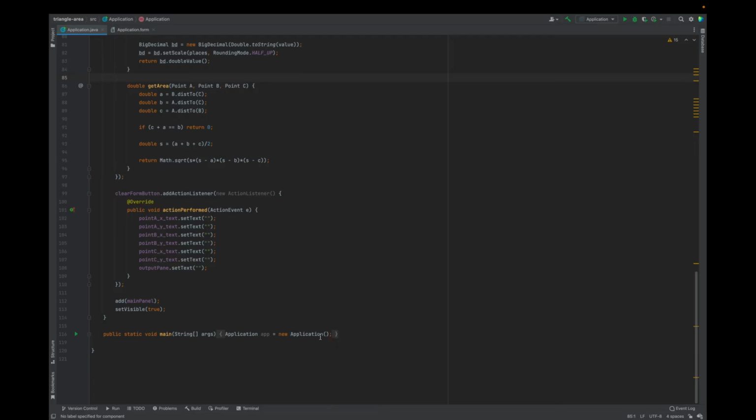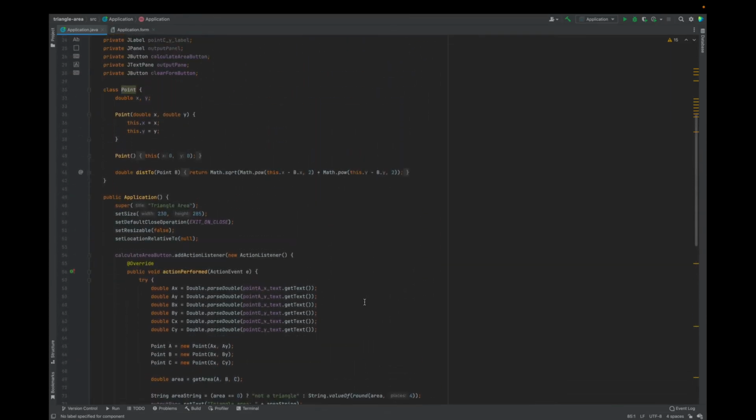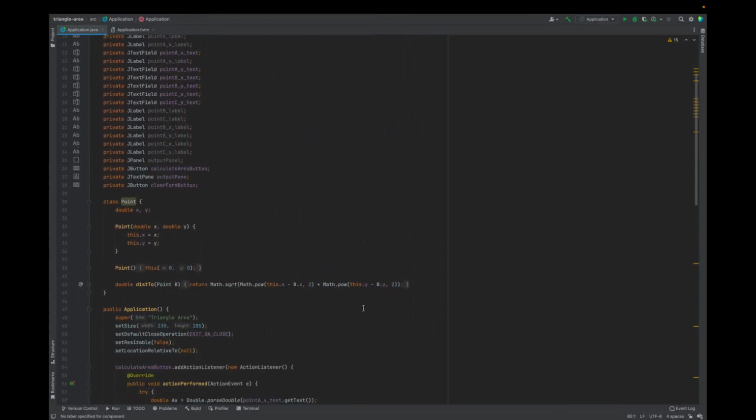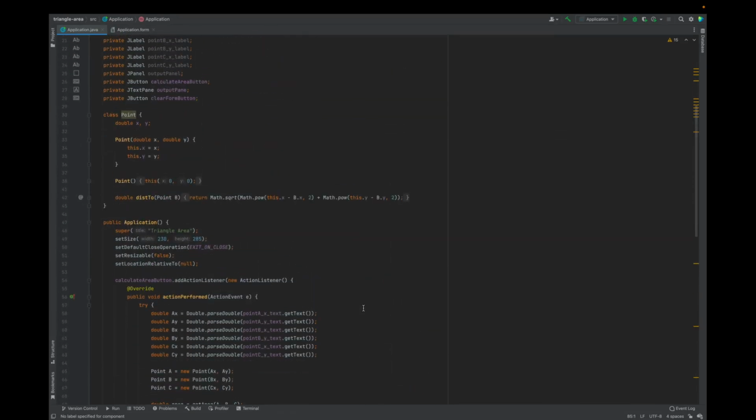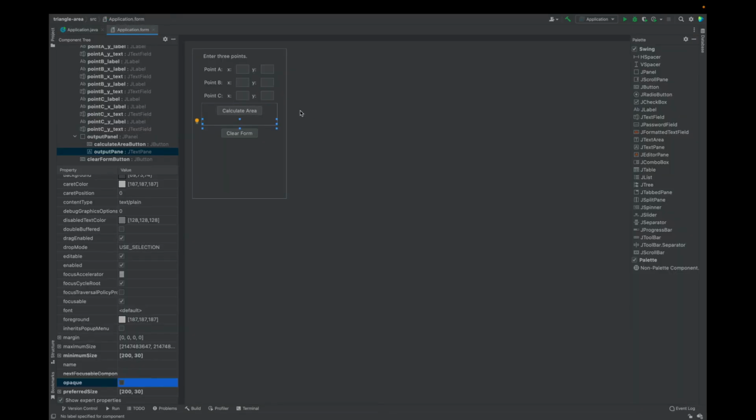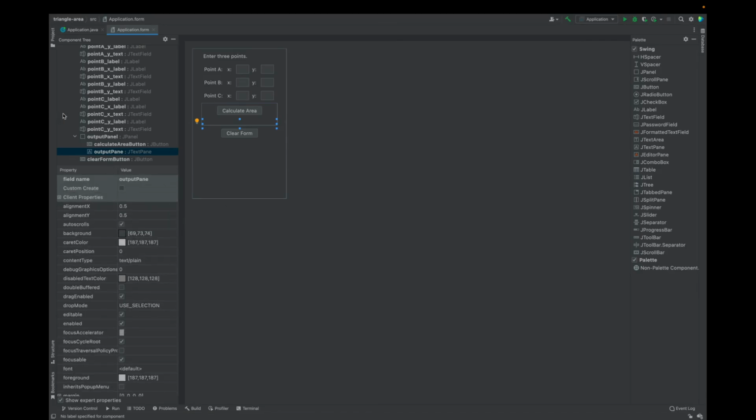And in the main method, we just created a new application, and that's got the ball rolling when we hit run. So a lot of things went on in this file, but we broke down the problem step by step. We talked about how we would approach solving the mathematical problem. We talked about how you can size a form and get it to looking the way you want with a flow layout. We didn't talk about the other layouts, but we could, and they basically lay things out in a different manner.